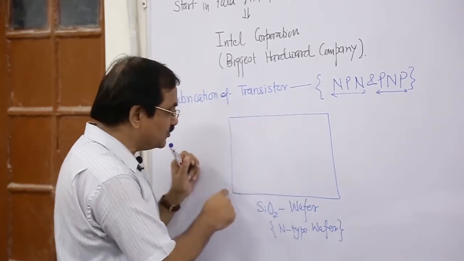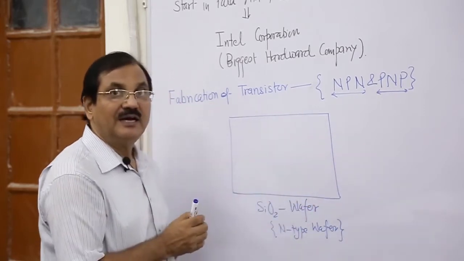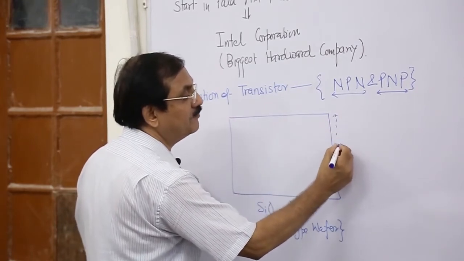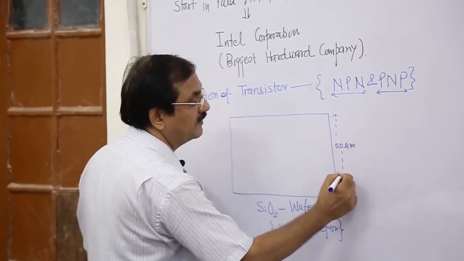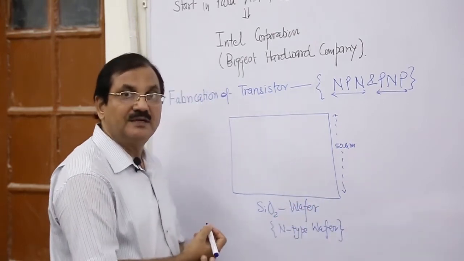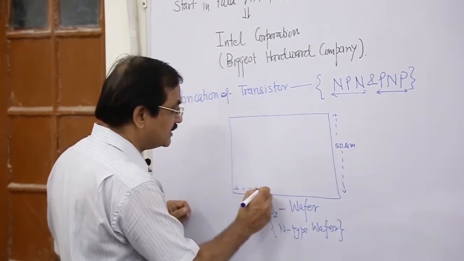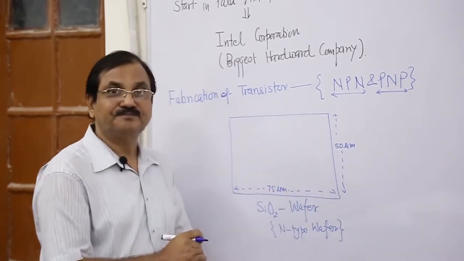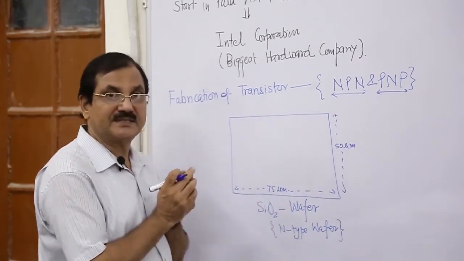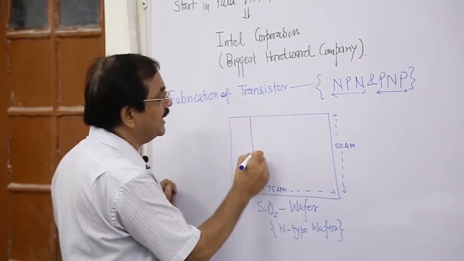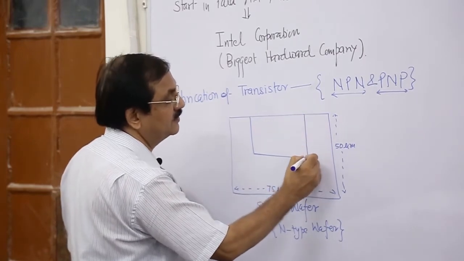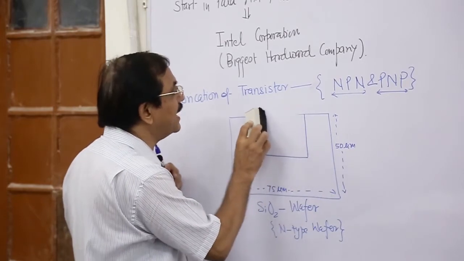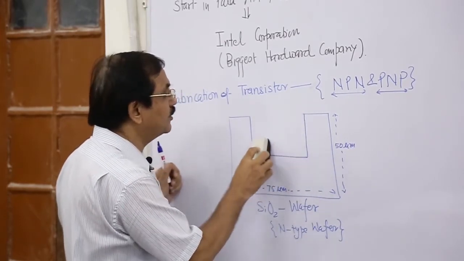Similarly, suppose this one is the wafer, say 50 micrometer in dimension. Here it is say 75 micrometer or some different size. So this kind of wafer piece, and then we try to dig this one, that is, etch. So what we are doing is, this part is open, this part is open.